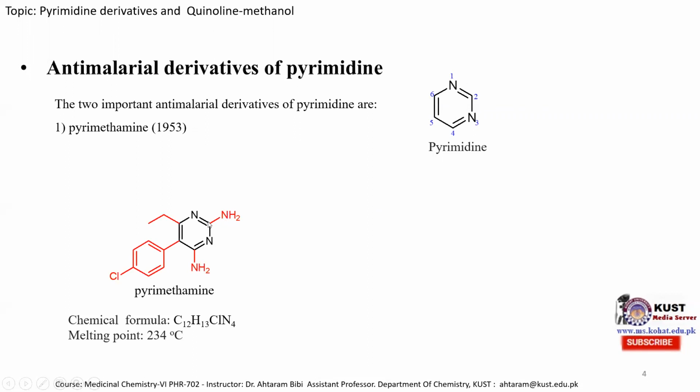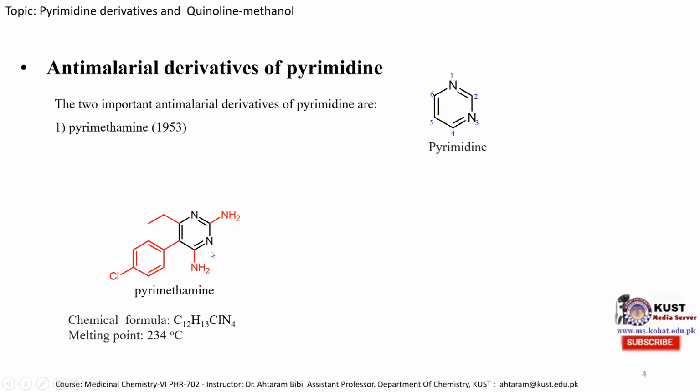One can see over here that this is position 2, this is position 4. When position 5 is substituted with the parachlorophenyl group, and carbon 6 is substituted with an ethyl group, we obtain the pyrimethamine molecule, which is highly active against malaria.